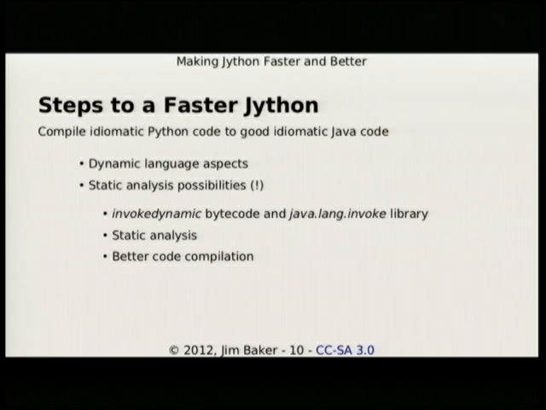What are the steps to actually making Jython faster? Well, if you were in the previous discussion about PyPy, think about what Python is. You know that it's a dynamic language. Of course it's a dynamic language. What does that really mean in terms of how it is actually run on some sort of virtual machine? I'm going to be describing that. But we can work to make that faster.